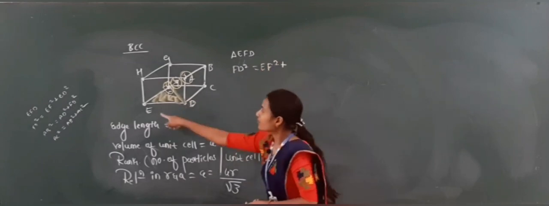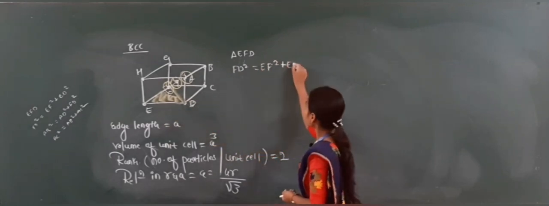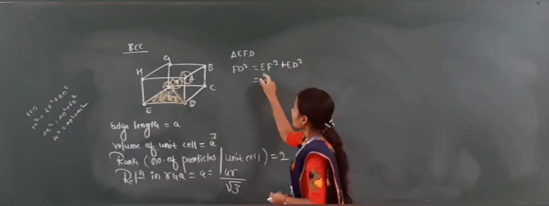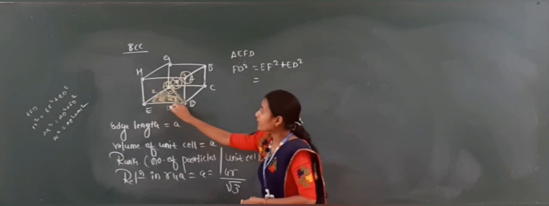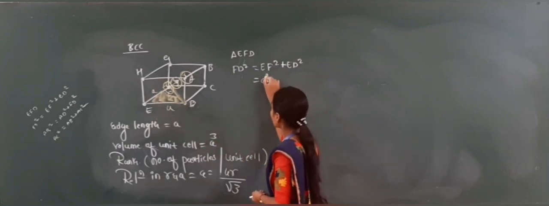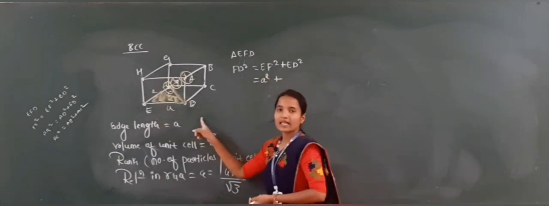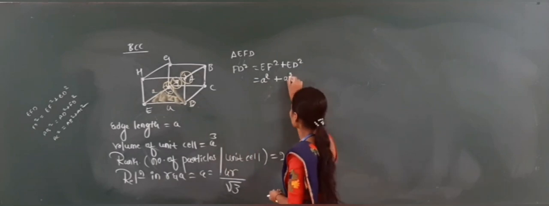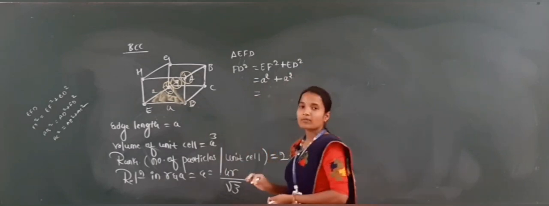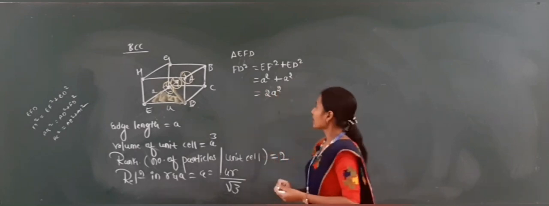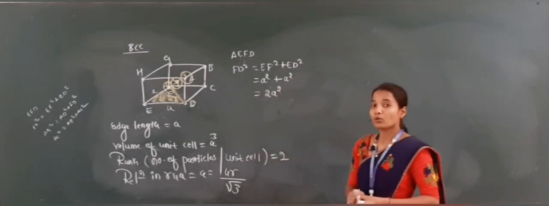EF square, what is its value? All are containing the edge length a, so a square. Similarly ED square is a square. A square plus a square is 2a square. So FD square is equal to 2a square.